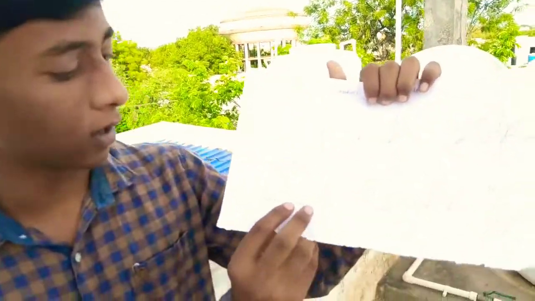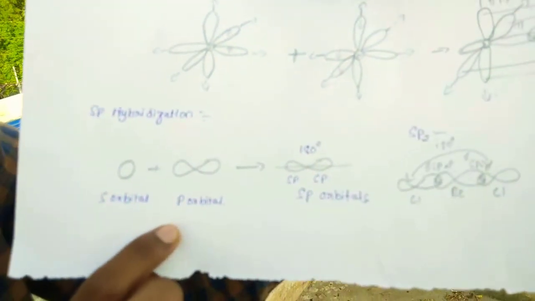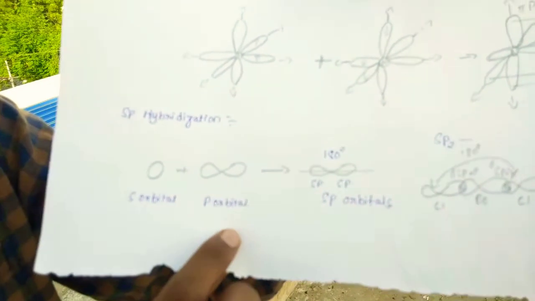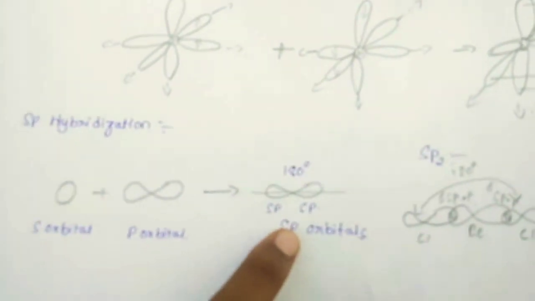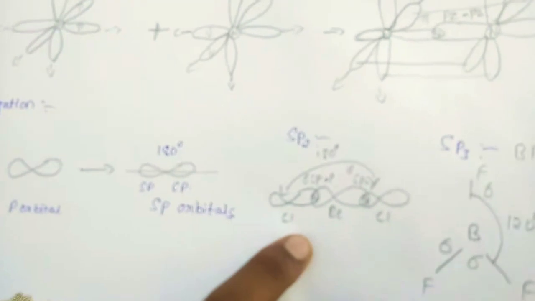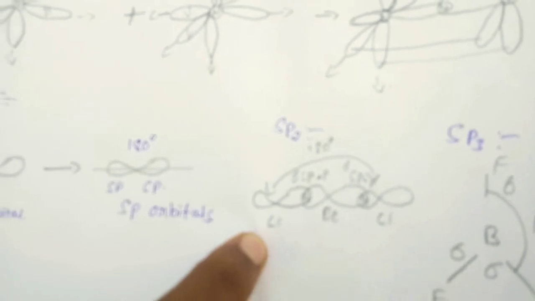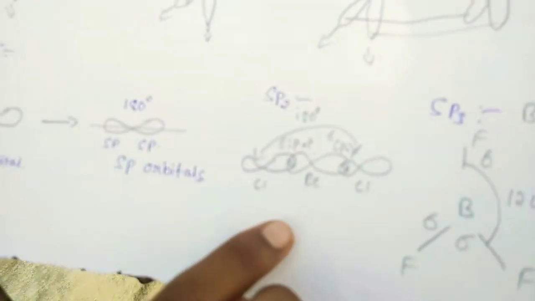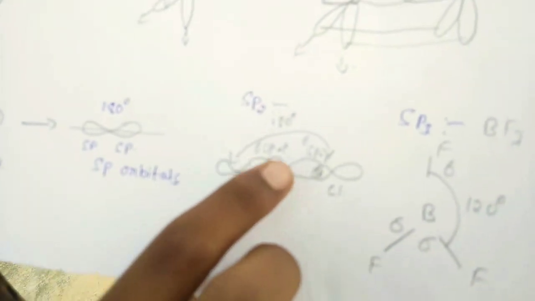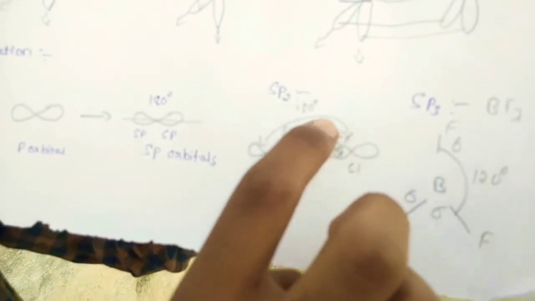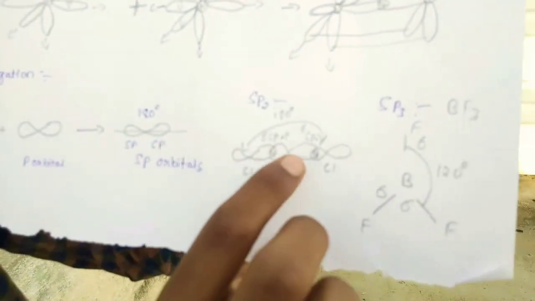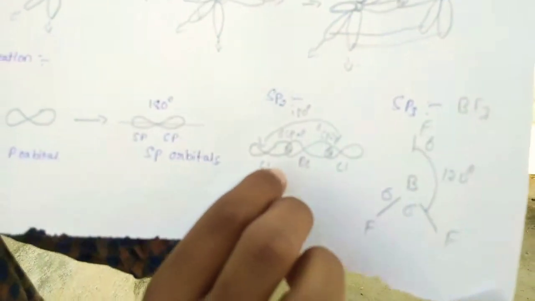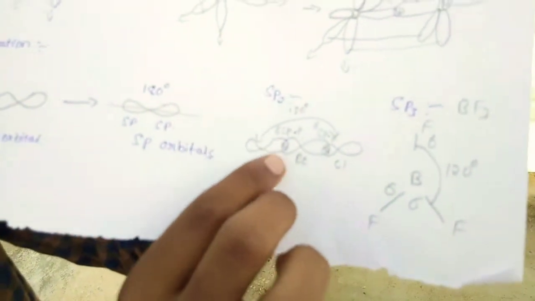This first picture is sp hybridization. In sp hybridization, by mixing of the s orbital and p orbital, the sp orbital is formed. For this, we will take an example, BeCl2. In BeCl2, the Be is in the middle, and both Cls are present at the ends of the Be. We will measure the bond angle, and we will know that the bond angle of BeCl2 is 180 degrees.